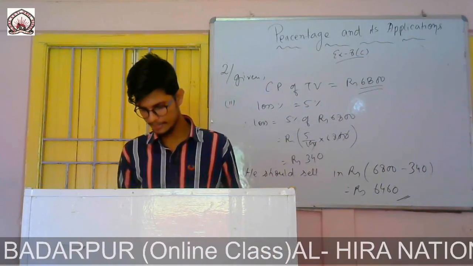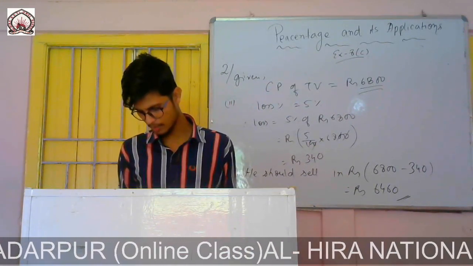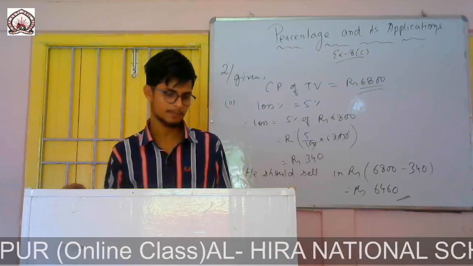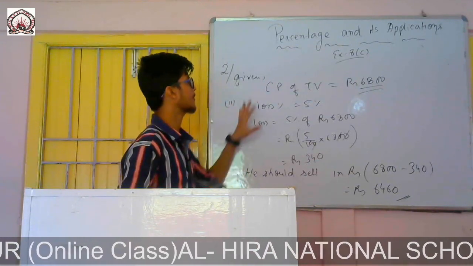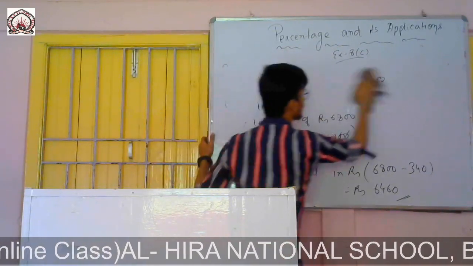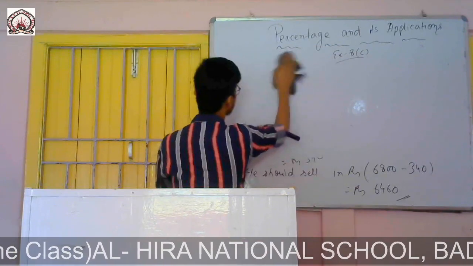So now question number 3. By selling a radio at rupees 528, Mohit gains 10%. Find his cost price. So there is another easy way to find directly the cost price and selling price. So I will give you the formula, you note it down.